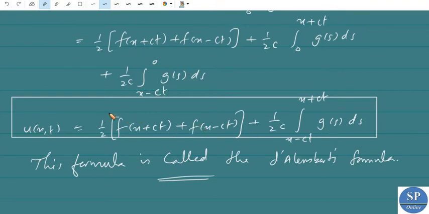This formula is called D'Alembert's formula, or D'Alembert solution of the wave equation. So to obtain the D'Alembert solution, we need two conditions: u at time t equals 0 and the velocity ut at time t equal to 0. We need to know those conditions.